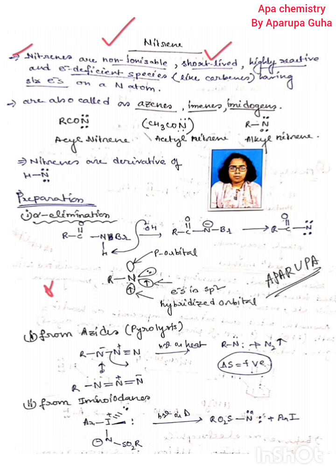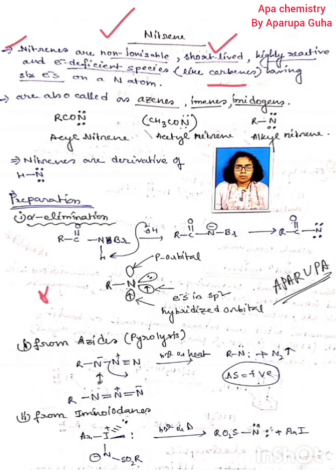Similar things happen for nitrene: nitrene is also an electron deficient species and itself acts as an electrophile, like carbenes, having 6 electrons on a nitrogen atom. This is the basic information of nitrene: non-ionizable, short-lived, highly reactive, as it is an intermediate and intermediates are always reactive.